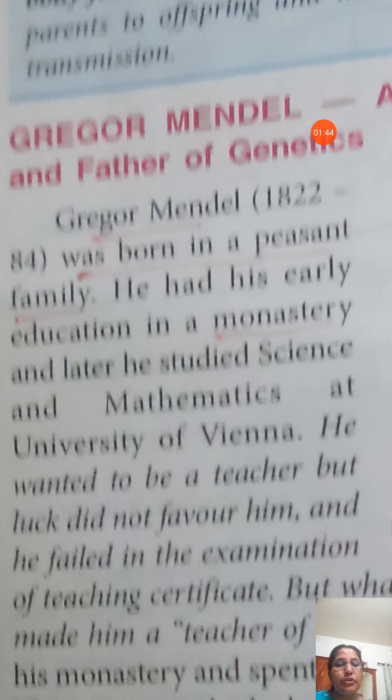Then he wanted to be a teacher, but he could not pass the examination for the teaching certificate. He failed in the examination.